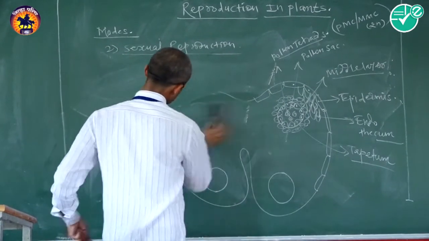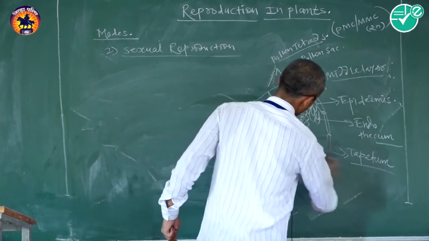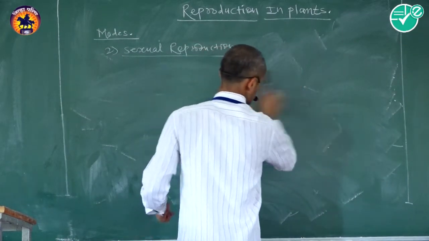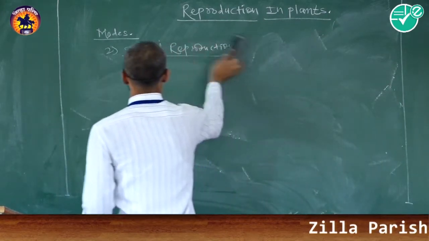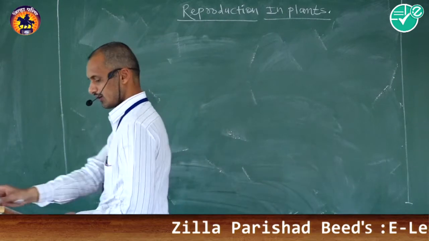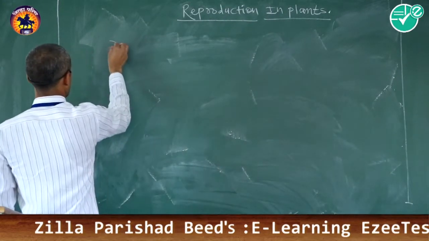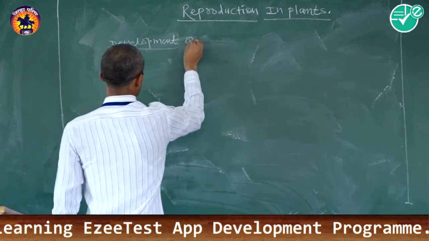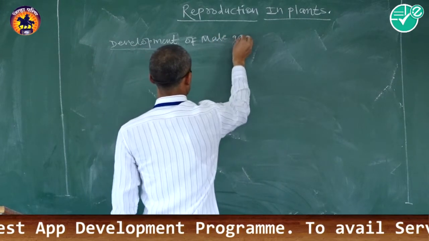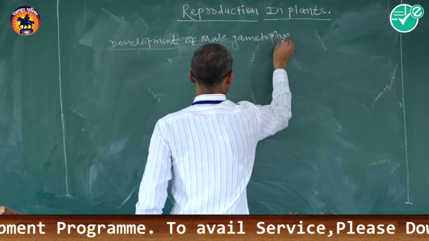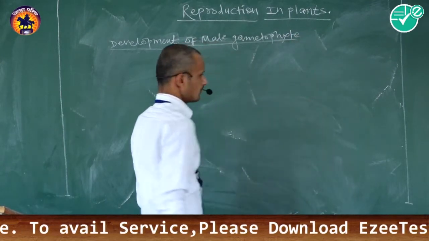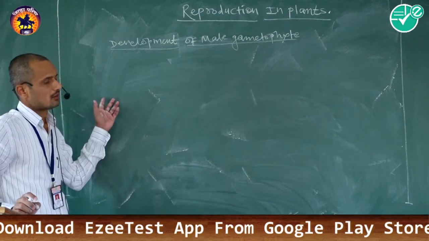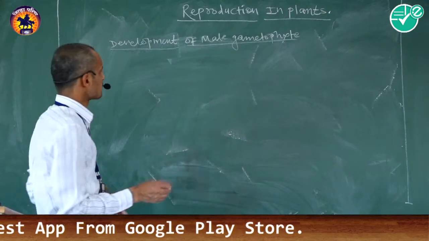Then I will tell the development of male gametophyte. Male gametophyte development is completed in two steps.